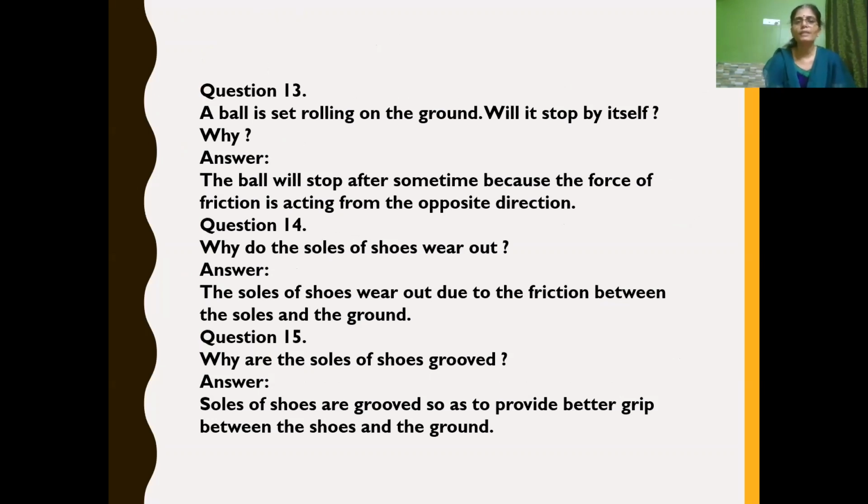Next, a ball is set rolling on the ground. Will it stop by itself? Why? Yes, when you roll the ball on the ground, after some time we can see it stops, because when it rolls over the floor, there is contact between the surface of the ball and the floor, which creates friction.